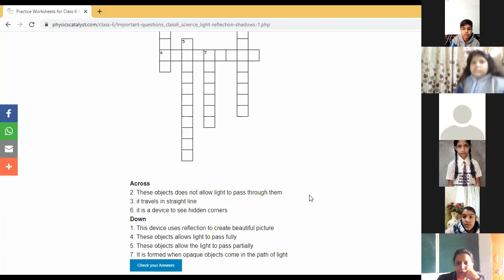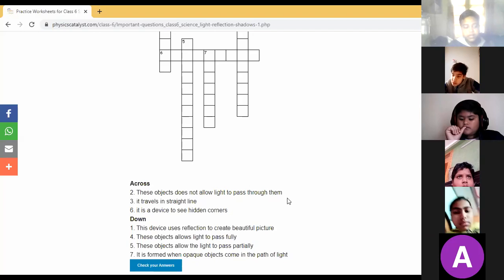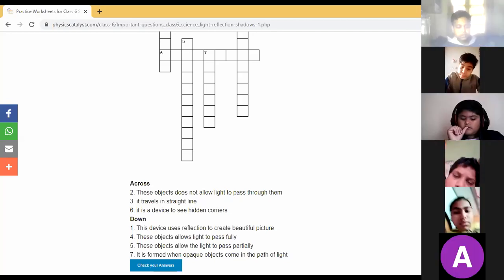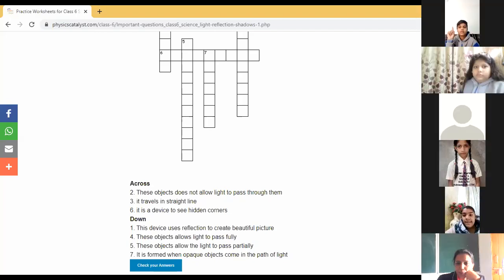Aditya Biswas. Ma'am, pinhole camera. No. Hidden corners. It is a device to see hidden corners. Bhumika, just think and tell. Ma'am, periscope. Yes, it is periscope. Aditya, just you have done in the practice. Yeah, ma'am, I was thinking that the letter starts with P. It's not a pinhole camera. It is periscope. With the help of the periscope, children, you can see the hidden corners.